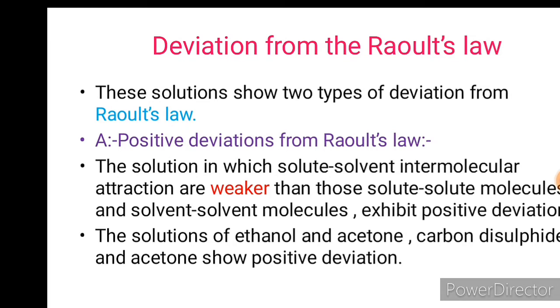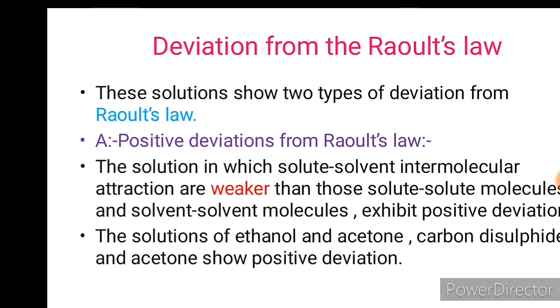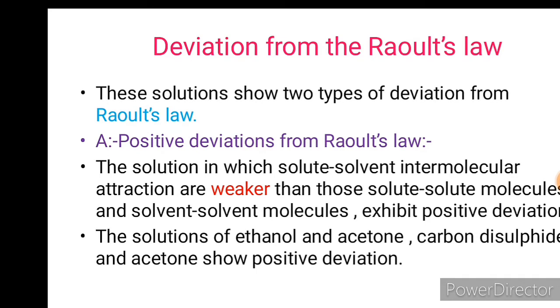That means when we add ethanol into acetone, it is observed that the intermolecular interaction between ethanol and acetone molecules is weaker. As a result of that, their vapor pressure increases. One can also take the example of carbon disulfide and acetone. It is observed that when we add carbon disulfide into acetone, the vapor pressure increases as compared with the vapor pressure of carbon disulfide and acetone. Their solution has greater vapor pressure. So these are the two cases that show positive deviation.